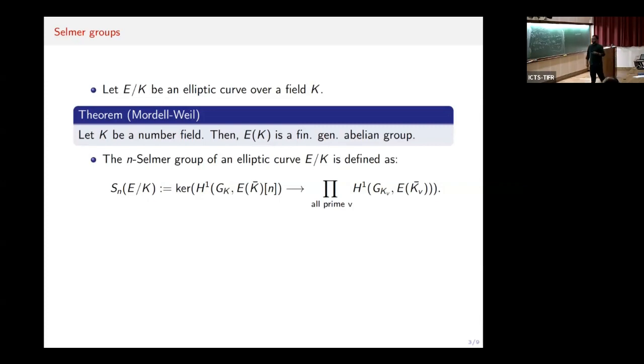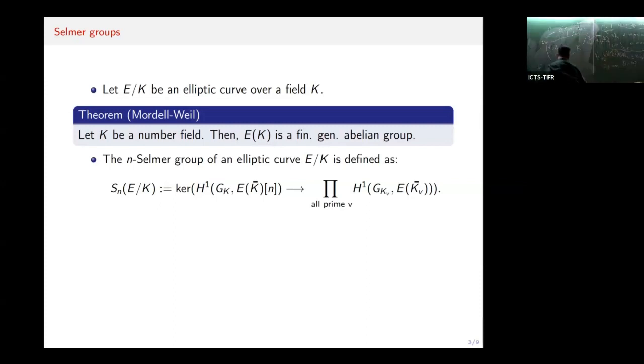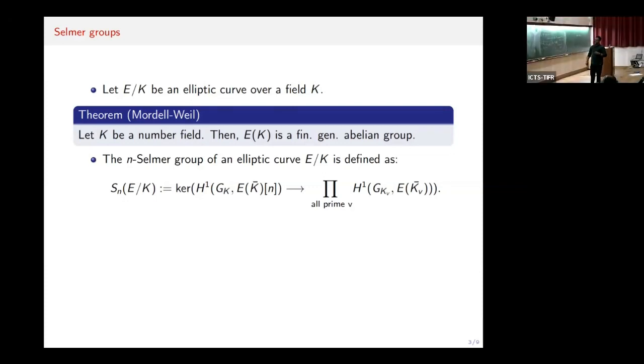G_K is my shorthand for the Galois group of K bar over K, the absolute Galois group of K. K bar is the algebraic closure of K, as usual, and E[n] is the n-torsion of the elliptic curve E(K bar). G_{K_v} is the decomposition subgroup of G_K at the prime v, K_v is the completion of K at the prime v, and E(K_v bar) are the K_v-points of the elliptic curve. The product is taken over all the primes. This is how it was defined in the last lecture.